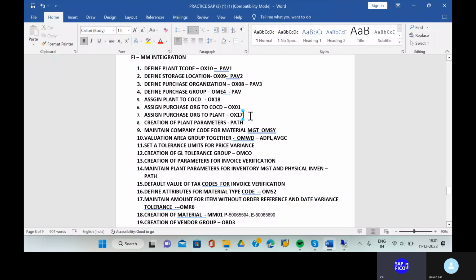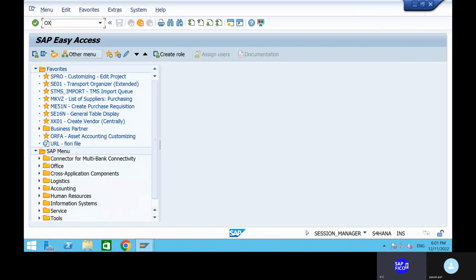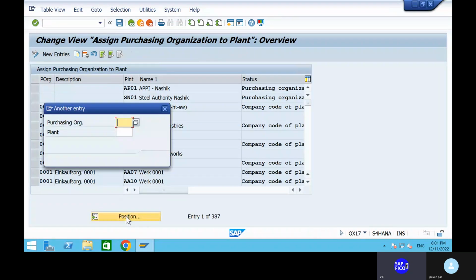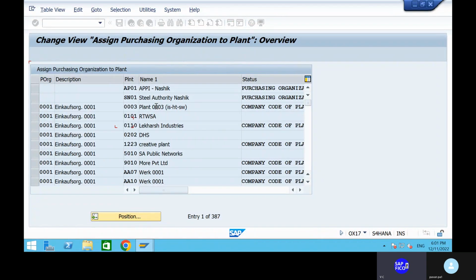Okay, the next one is we have to assign this purchasing organization to plant. That is very, very important. Okay, can you go to the transaction code OX17? Purchasing organization to plant using transaction code OX17. Can you go to the new entries?